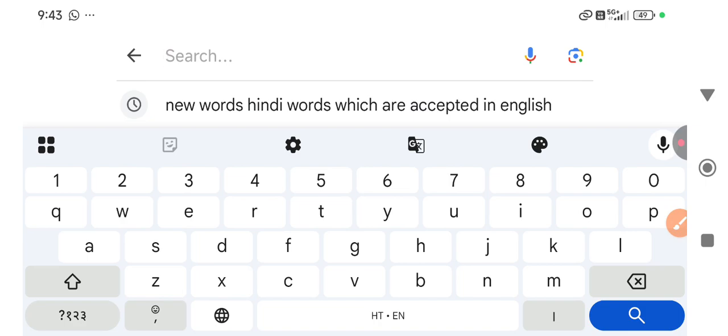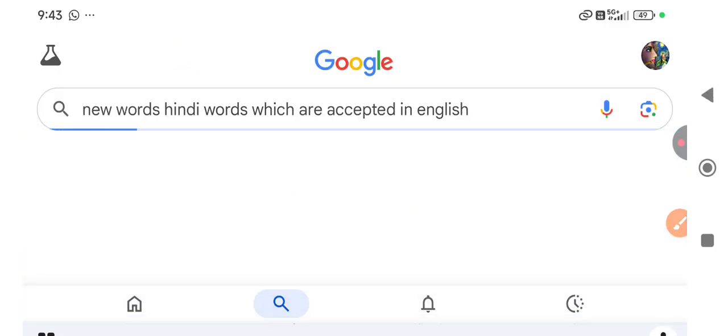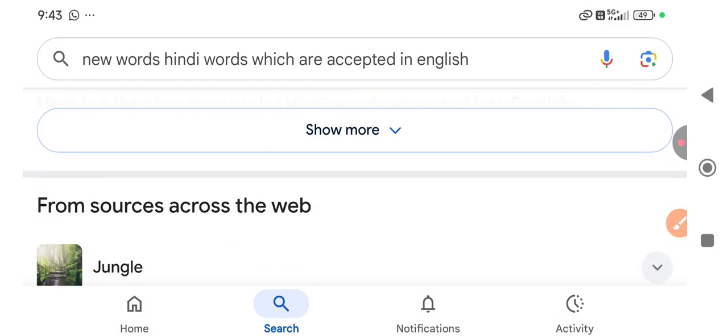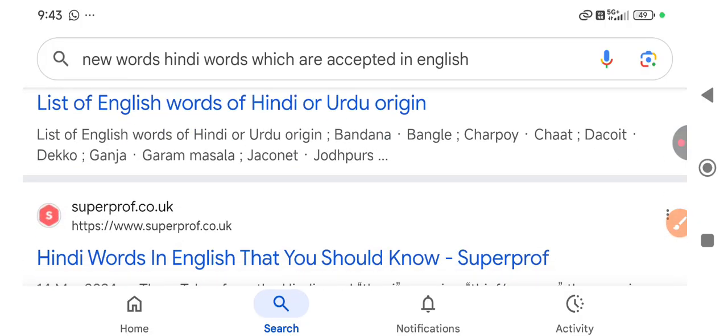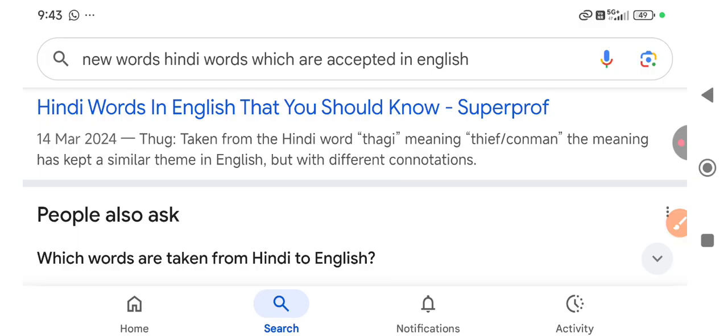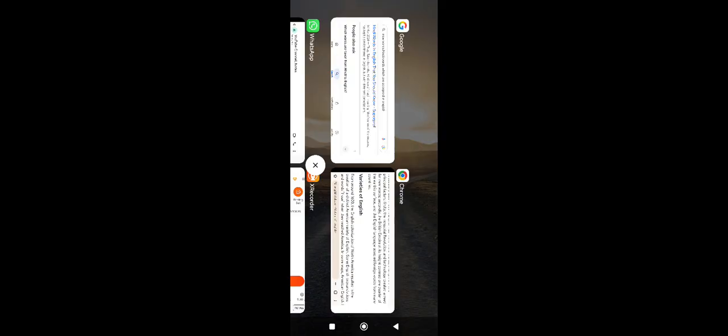The words which are very important, and there are probably new words. Okay, I'll show you sometime, but you can see that.